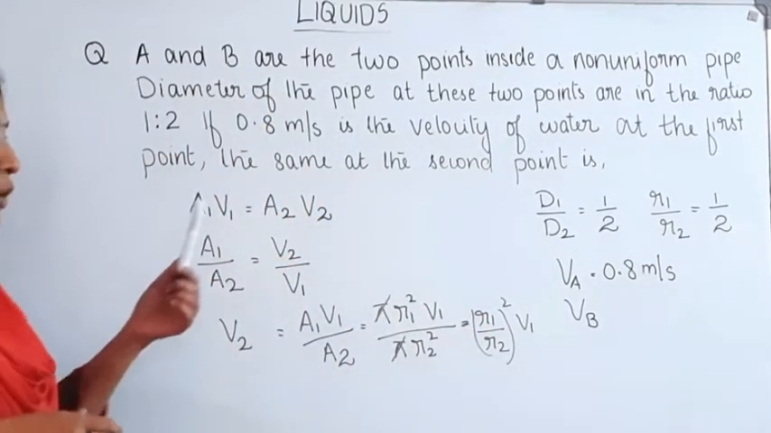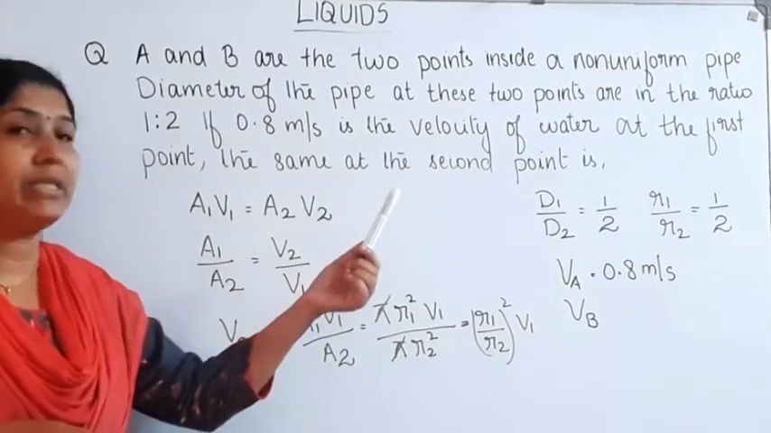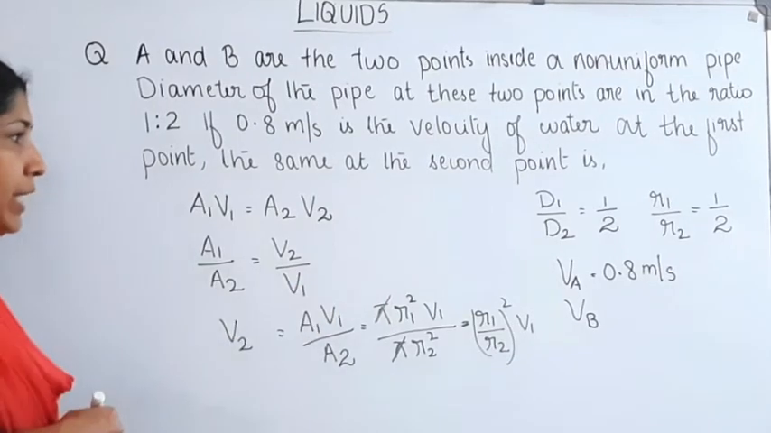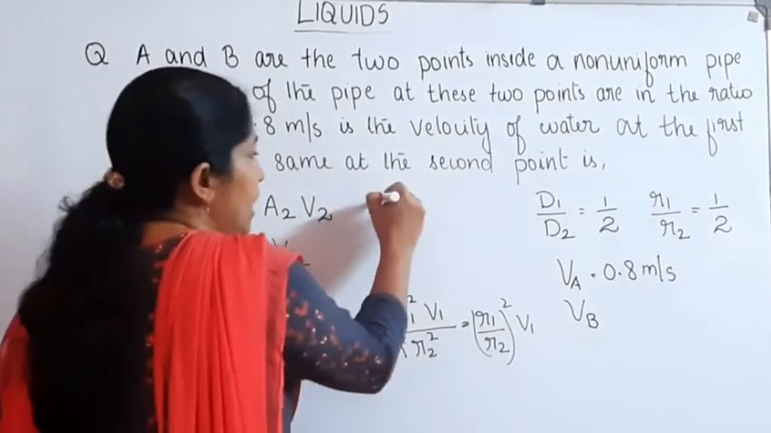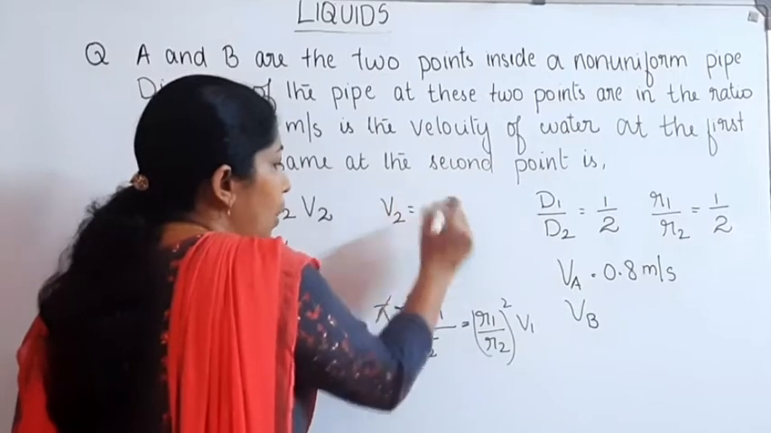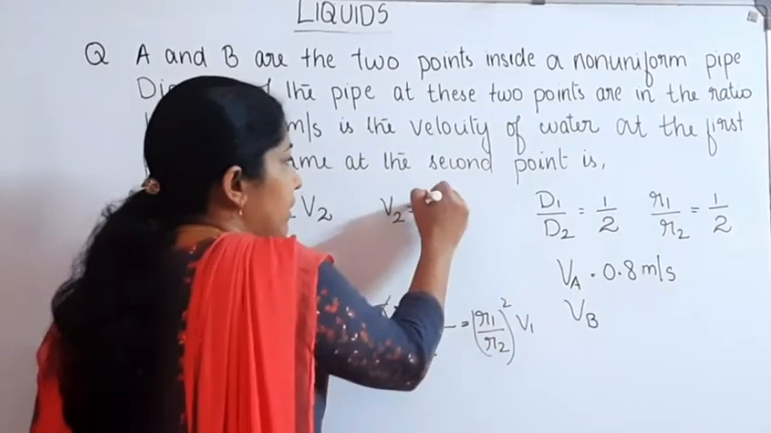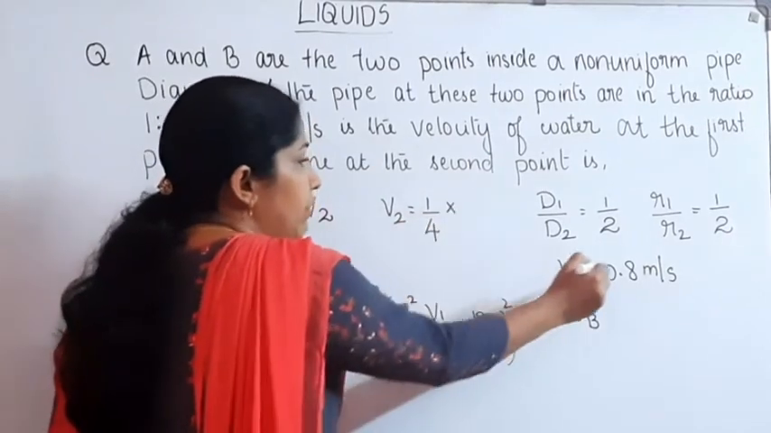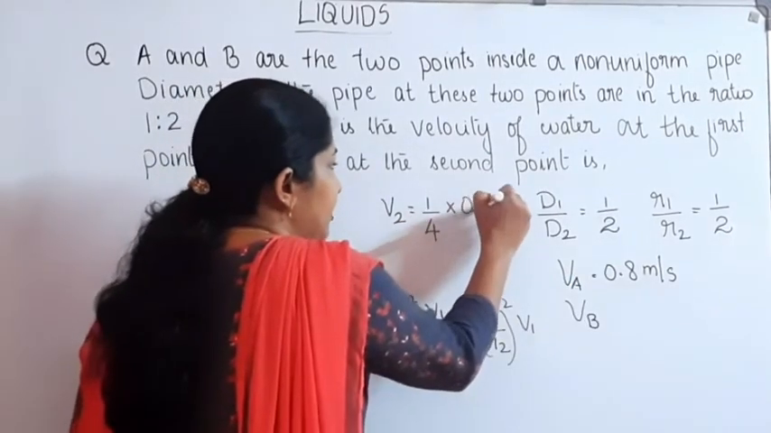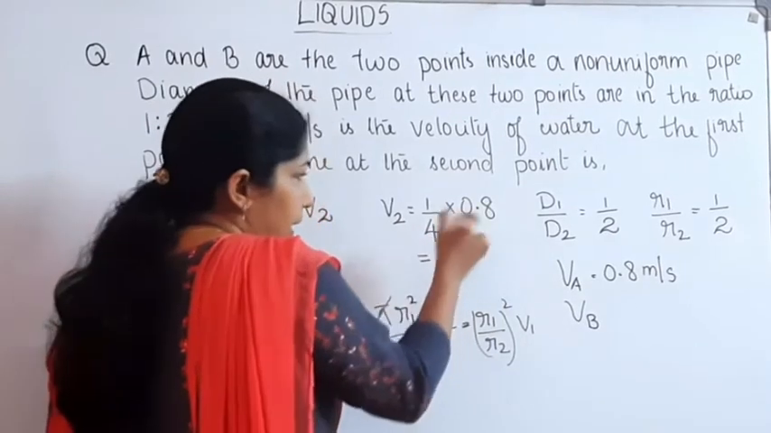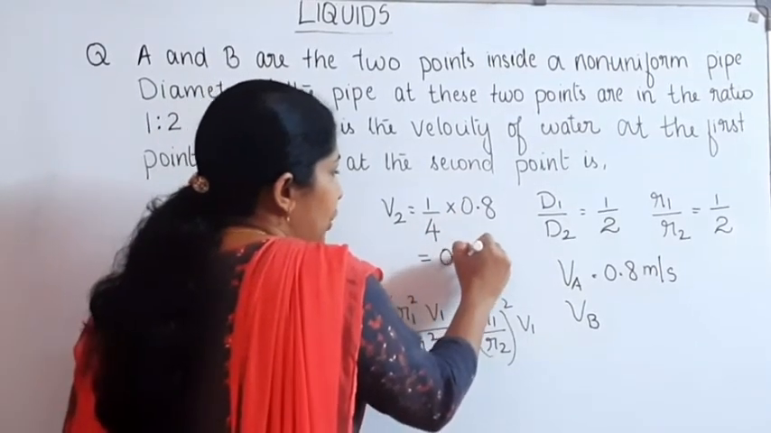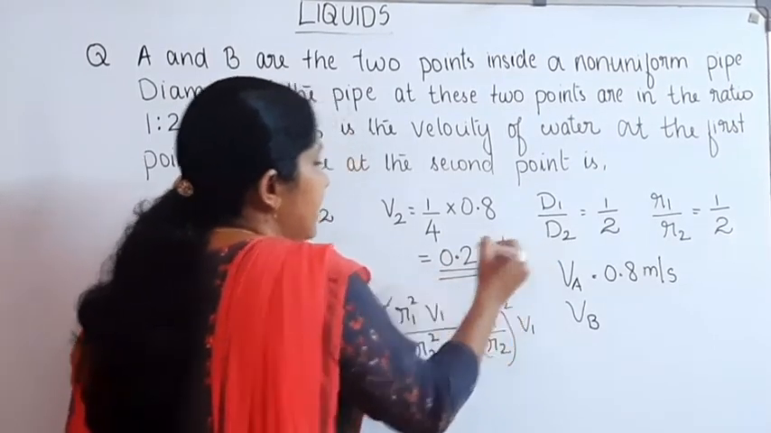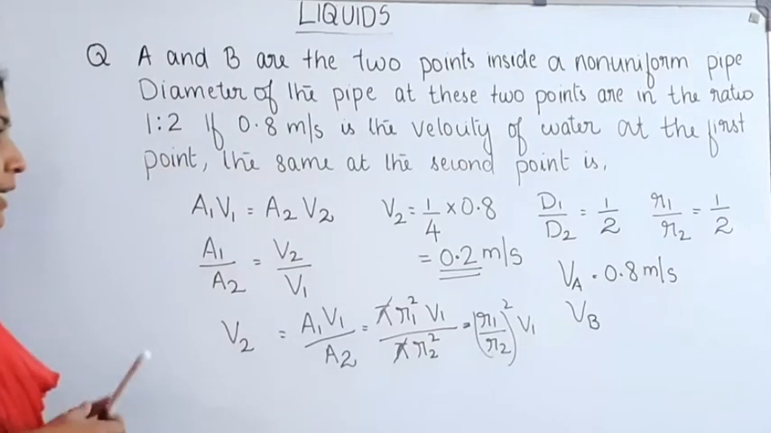We know R1 by R2 is equal to 1/2 and V1 or VA is equal to 0.8. Then V2 is equal to (R1 by R2) the whole square, that is equal to 1/4, into V1, where V1 is equal to 0.8. Then it becomes equal to 0.2. So 0.2 meter per second is the velocity at the point B.